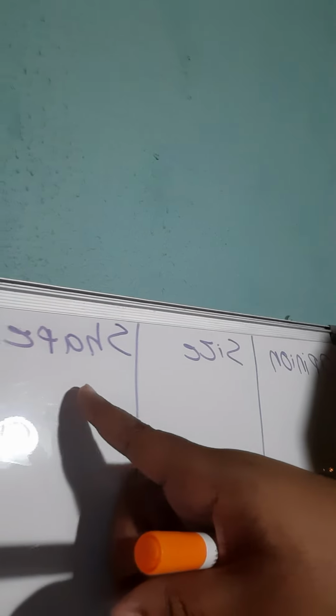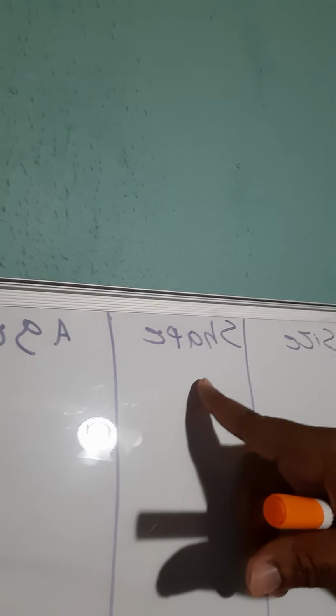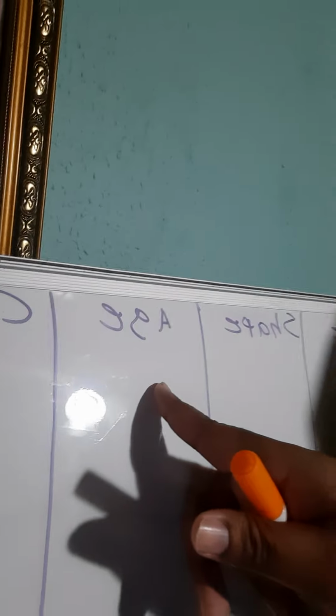Now, after that, we're going to write down shape. If it is round, triangle, squared, all those shapes. After, we're going to write age, okay? Age, if it is old, new, brand new, ancient, all those. Color, you should be familiar with this one. All the colors: red, blue, yellow, magenta,